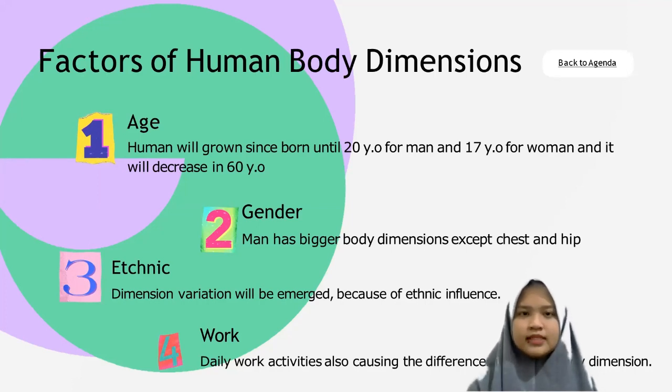So there is a different body dimension at different ages, at age 20 or at age 10. The next is gender. Of course, men have bigger body dimensions except the chest and the head. And then ethnicity. Ethnicity can affect human body dimension because of ethnic influence.